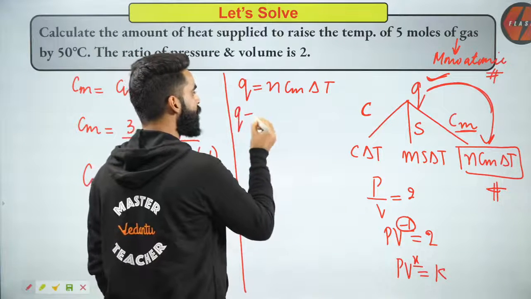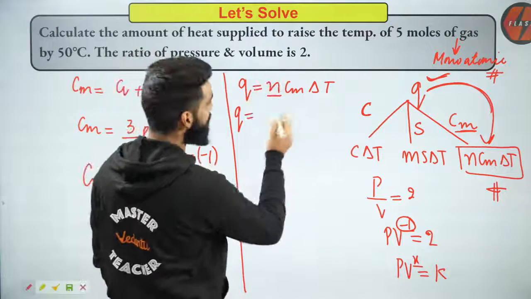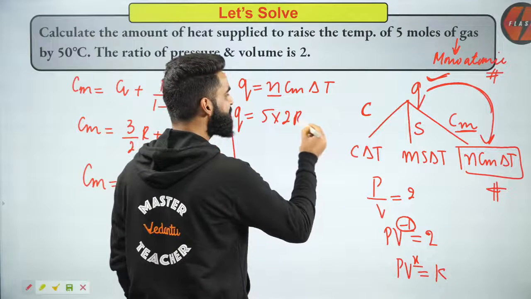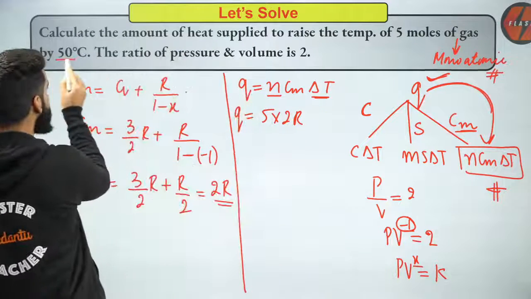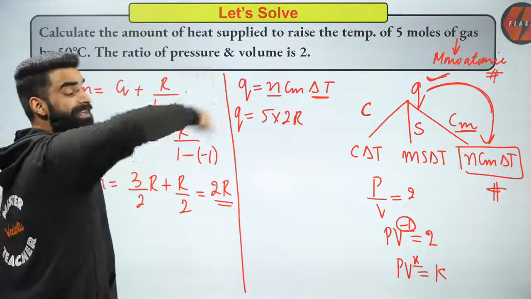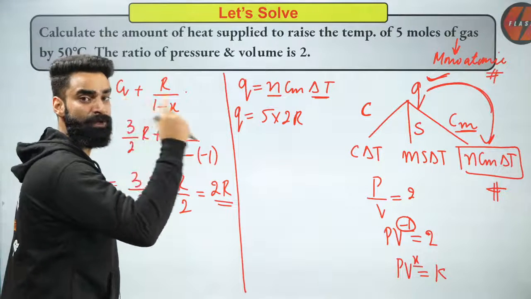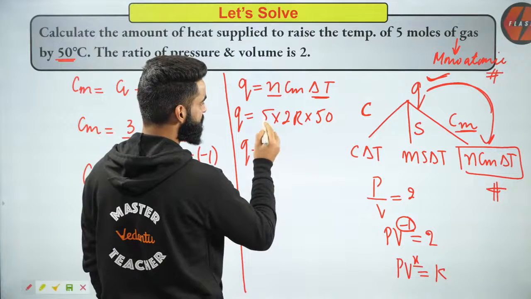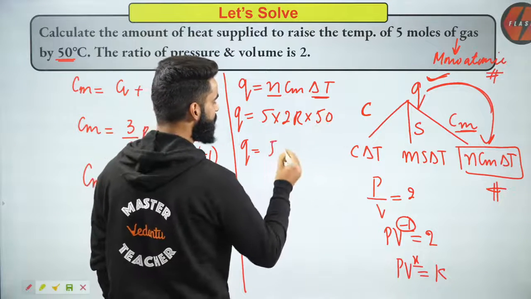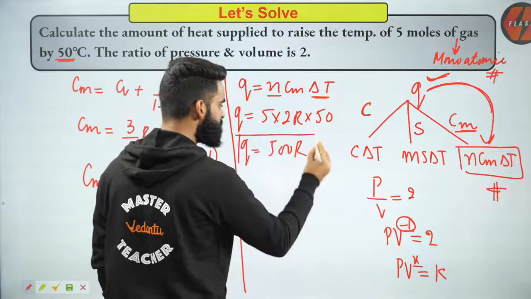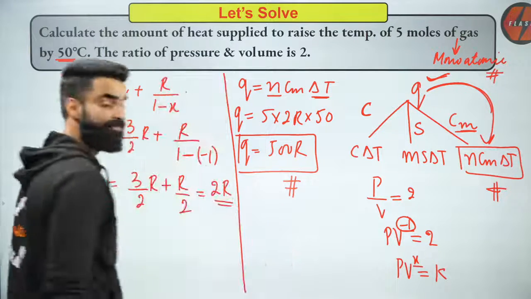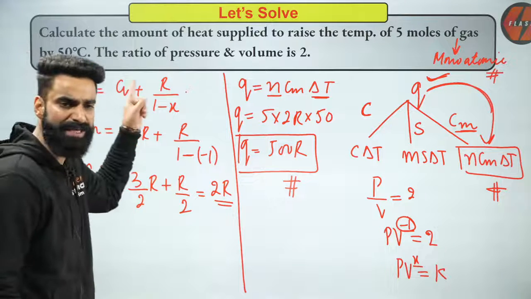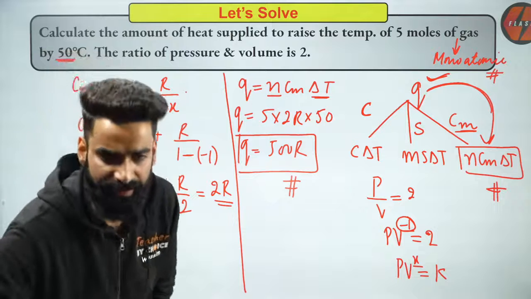Q will be equal to n, the number of moles of the gas, that is given as 5 moles. Cm, molar heat capacity of the gas, I got as 2R. Delta T, change in temperature. How much is the change in temperature? The temperature of the gas has increased by 50 degrees, so delta T is 50, correct? Just get the value of Q from here. 5 2s are 10. This will be 500 R. Very simple. So this much heat energy is absorbed by 5 moles of the gas, and only then its temperature will increase by 50 degrees centigrade.